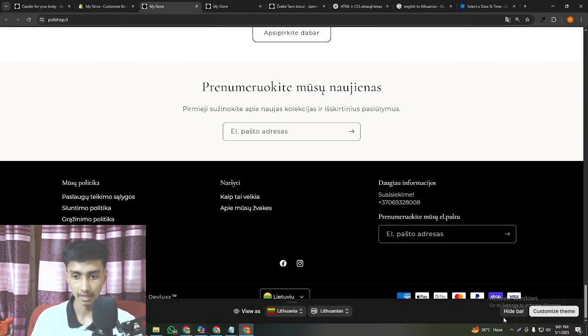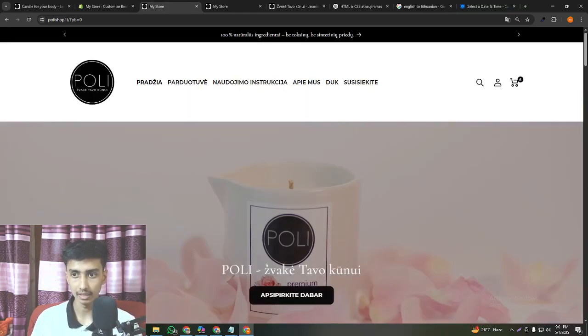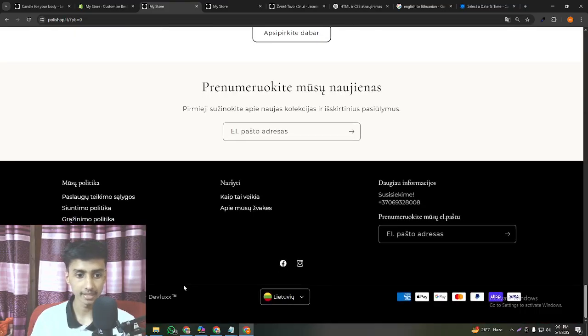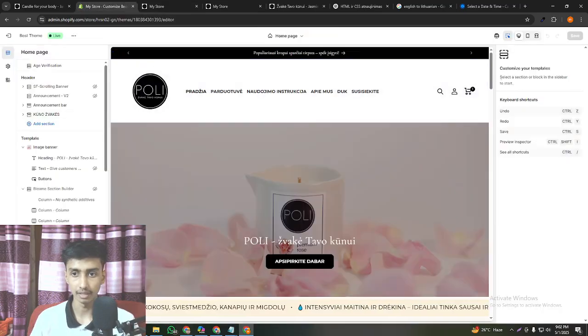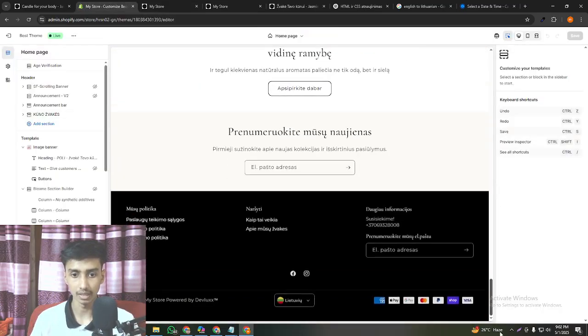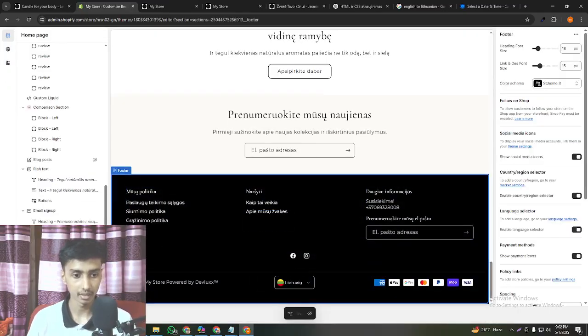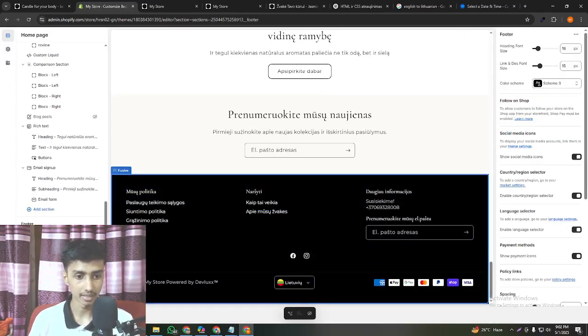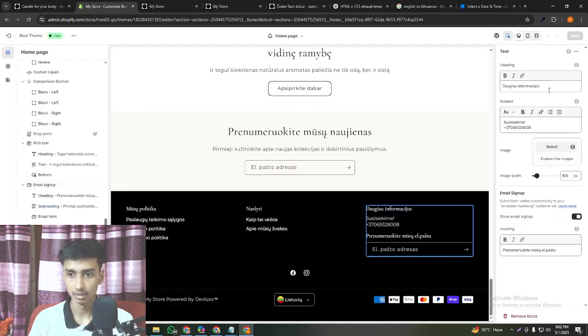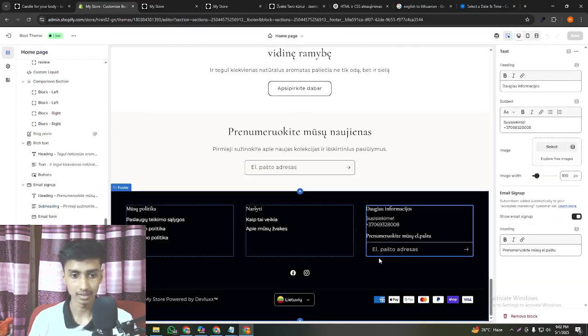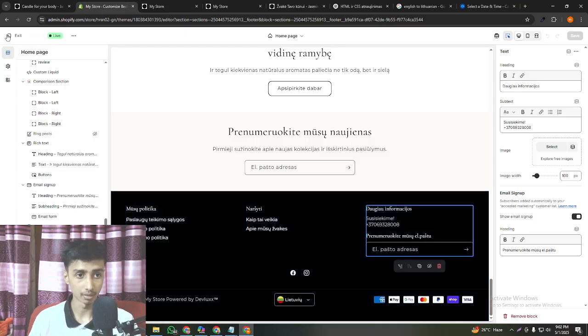Let's remove the bar first and go to the very bottom, and you can see this is showing my theme. Therefore I have a bio about my theme. So what I'm going to do is go to Shopify and try one way: go to the very bottom, click here, and scroll down to see if the text is there. It's not showing this text, but maybe we have to change this from the Shopify code.